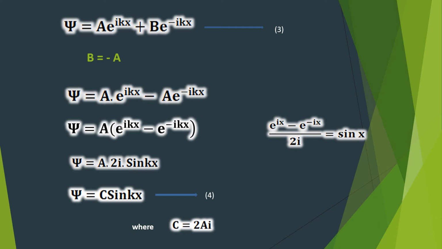On substituting b is equal to minus a in equation 3, we get psi is equal to a into e raised to ikx minus a into e raised to minus ikx. On taking a outside as common factor and putting 2i sin kx instead of e raised to ikx minus e raised to minus ikx, we get psi is equal to a into 2i sin kx. Now put 2ai equal to c, another constant. So we get psi is equal to c sin kx.